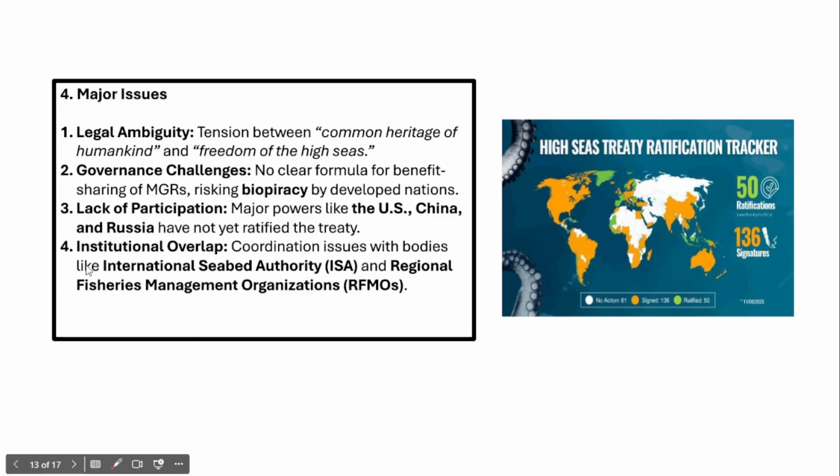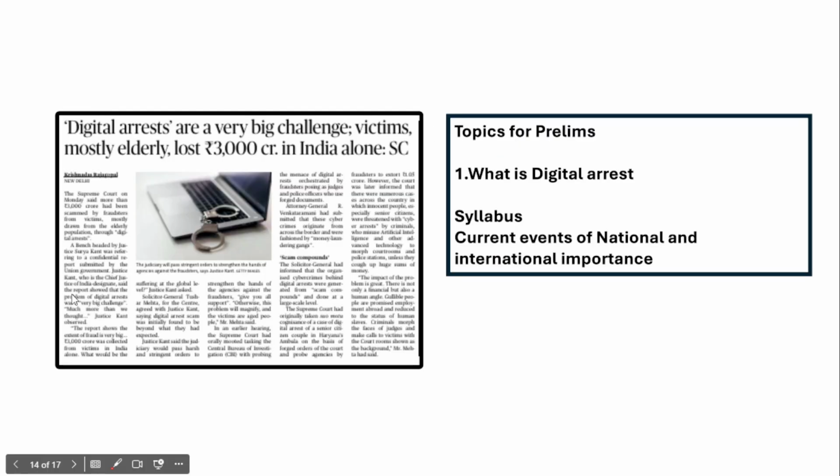So therefore, achieving convergence and coordination with these organizations is very important for the success of the Global High Seas Treaty. So these are the major issues and challenges within the Global High Seas Treaty. I hope you have understood this.